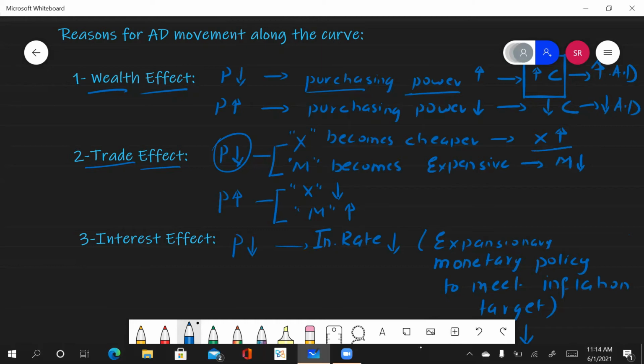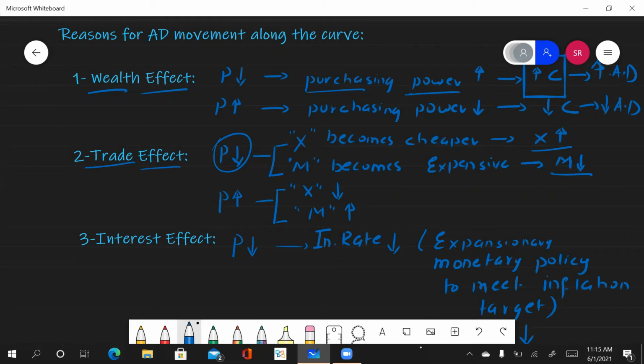On the other hand, when your prices fall, imports become relatively expensive, because you can find the same good in your own country more cheaply, so why would you buy from another country at higher prices? So ultimately your imports fall. When your imports fall and your exports rise, this will lead to higher net exports.